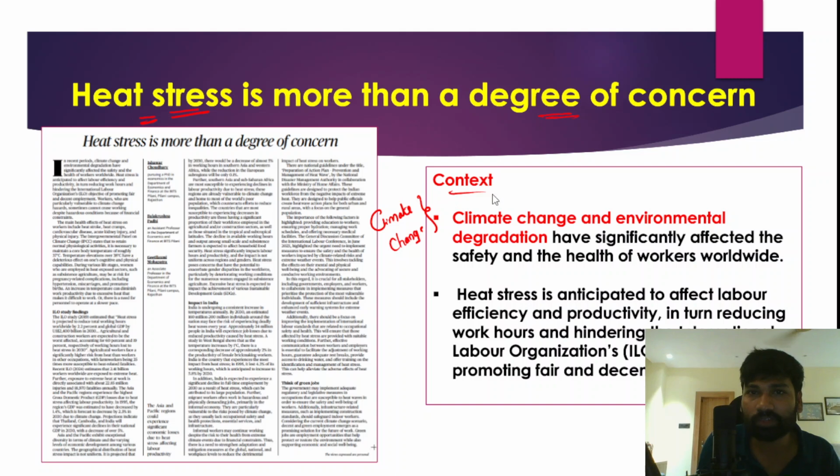Now we'll understand the context of this particular editorial that is given in one of the newspapers. The context is that climate change and environmental degradation have a significant impact on the safety and health of workers across the world. There is no doubt that climate change has been leading to increasing temperatures, heat waves and heat stress like conditions, and environmental degradation also impacts the health of not just workers but everyone, because it contributes to pollution of soil, water and air. Over a period of time, all these factors lead to safety and health risks for people across the world, but workers in particular.